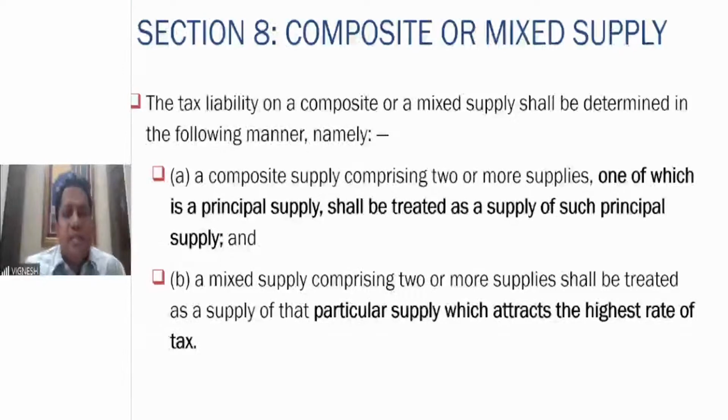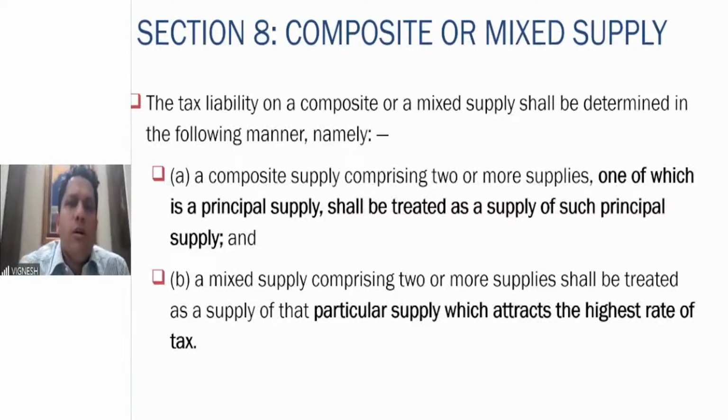Then, mixed supply means what? Where there are 2 or more rates of tax. So, with mixed supply, you never know. Gift packages, for example. If you are getting a gift on Diwali, which has flowers, chocolates, sweets, dry fruits, multiple products in one package. The package is sold as one entire package, not like dry fruits are this much and this is different. Something like Karan Johar's coffee gift hamper, that entire hamper is sold as one product.